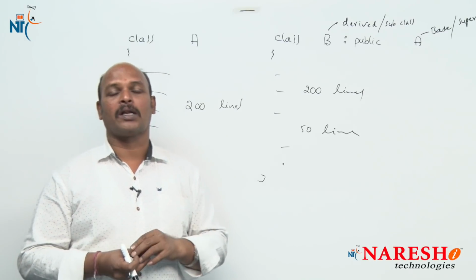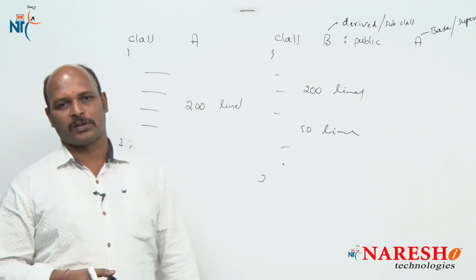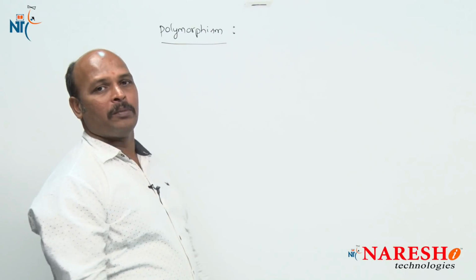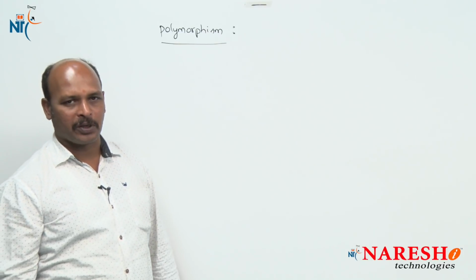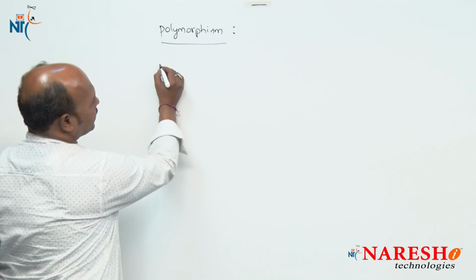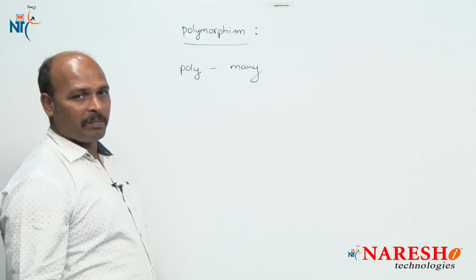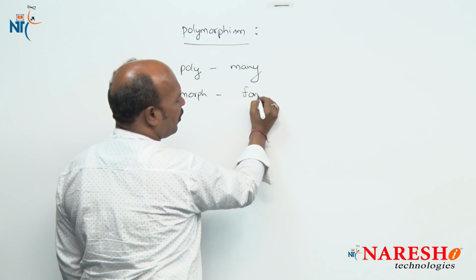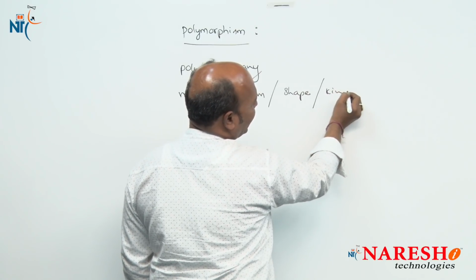Next, another important feature of object oriented programming is polymorphism. Now what is called polymorphism? Polymorphism is another important feature of C++ object oriented programming. Poly stands for many. Morph stands for form, or shape, or kind.